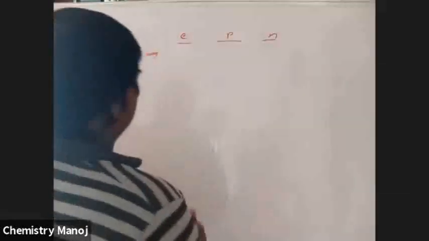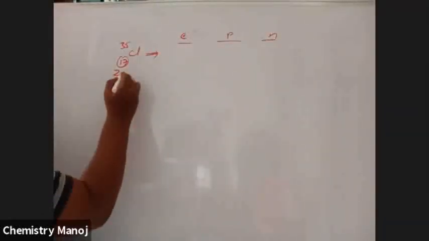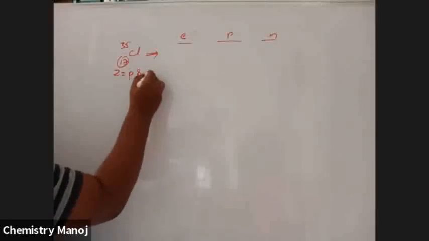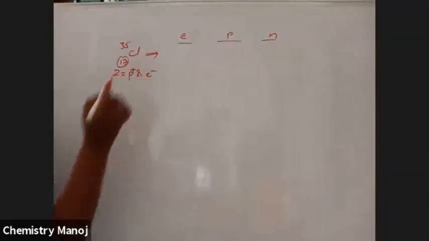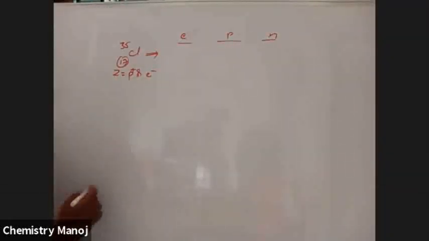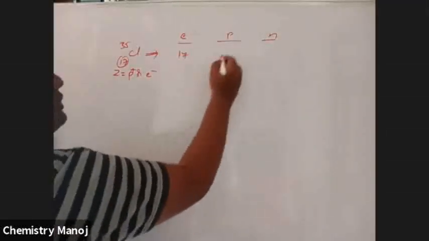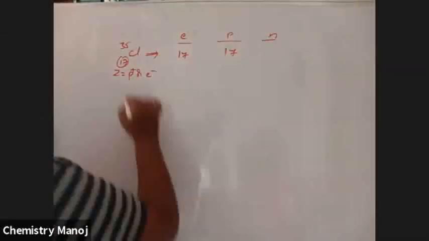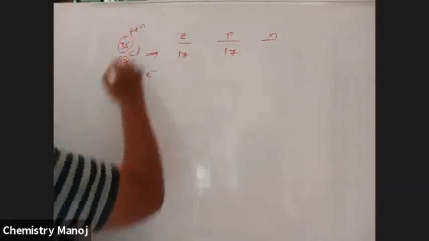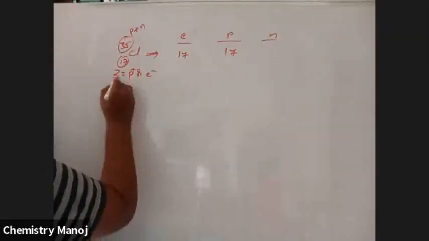Here, Z is equal to protons or electrons. Therefore, 17 electrons, 17 protons. This 35 is equal to protons plus neutrons.